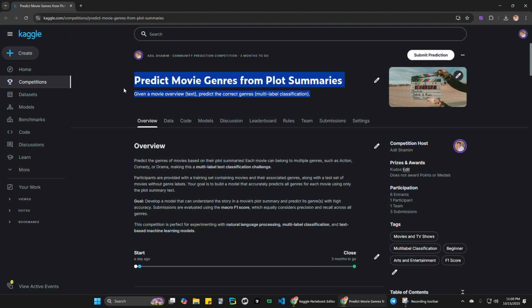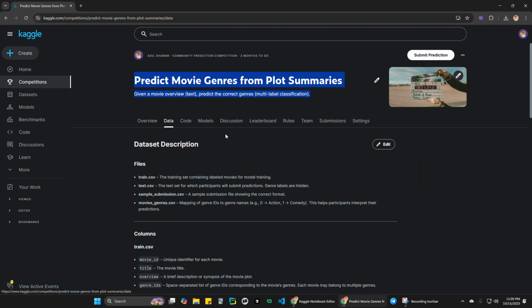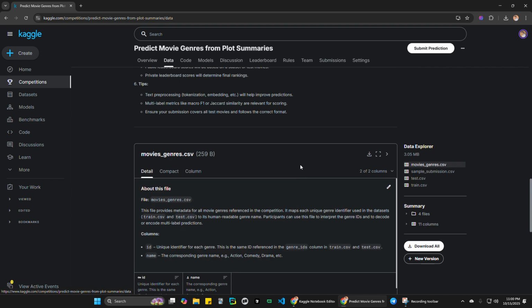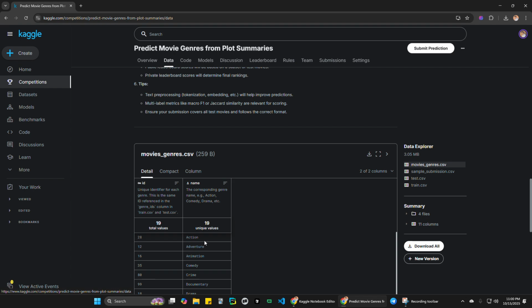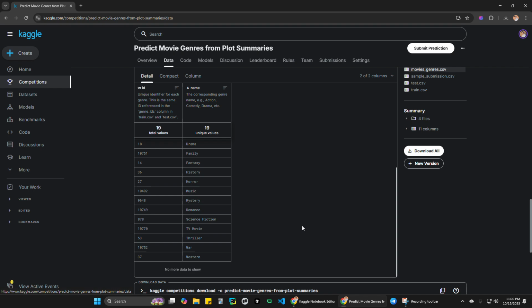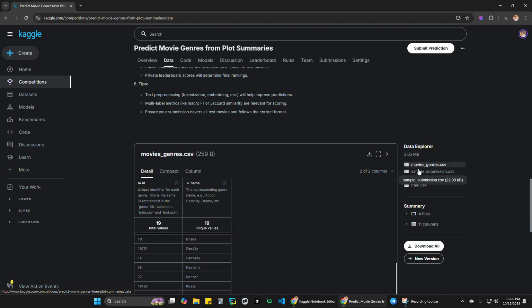This means you have to read a summary or description of the movie and predict which genre this movie belongs to. I want to show you about this data, which category, and this is the movie, like action, adventure, animation, comedy, crime, family, and so on.